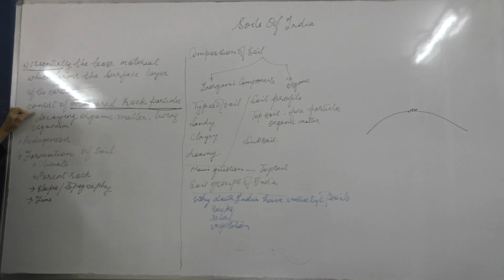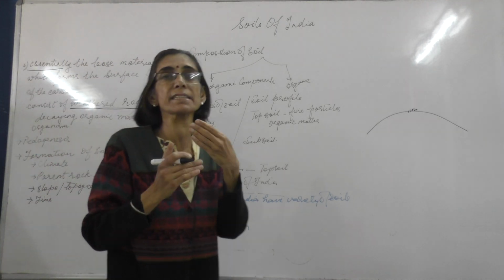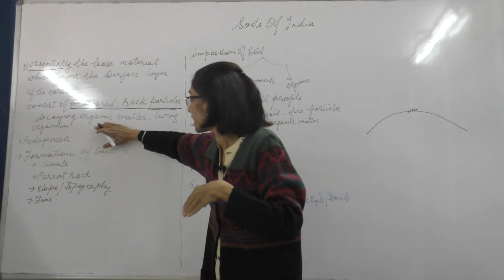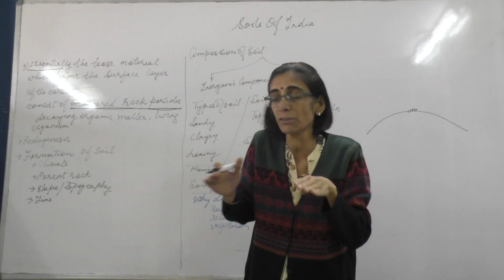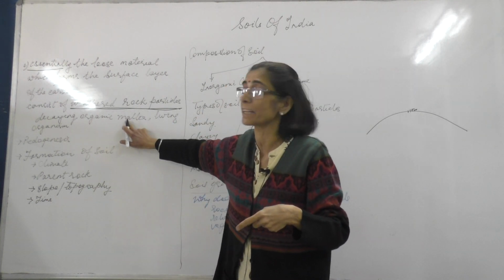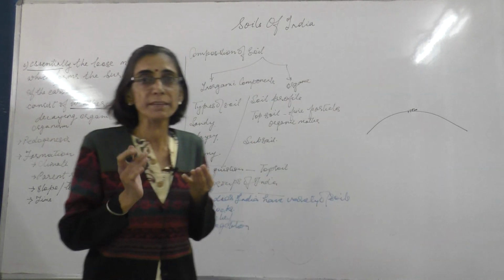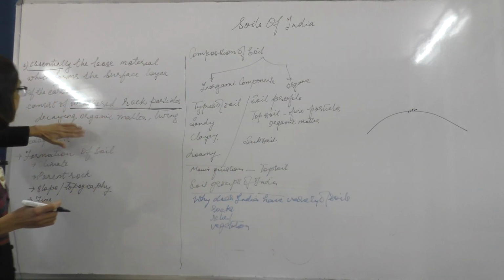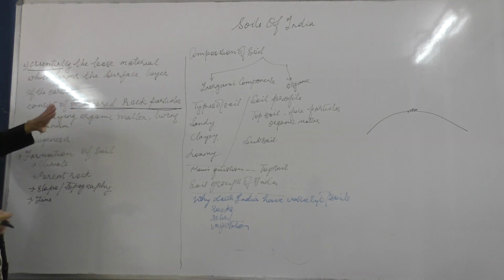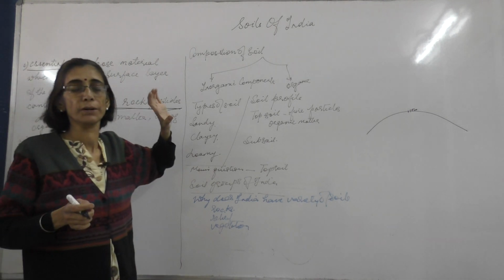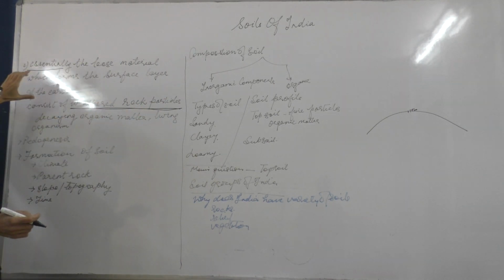Along with that, the decaying organic matter, whatever plants and animals have fallen down and are decaying there, is called decaying organic matter, or humus, and is also found there. Along with that, living organisms, water as well as air. So soil is an important component for our livelihood, and it is the topmost layer which forms the surface of the earth.